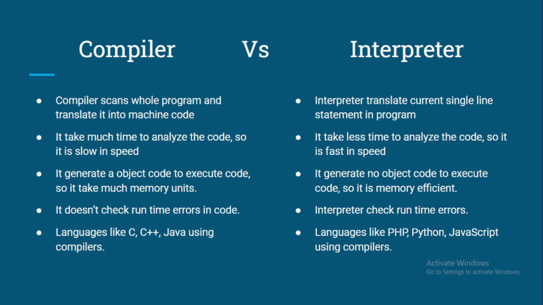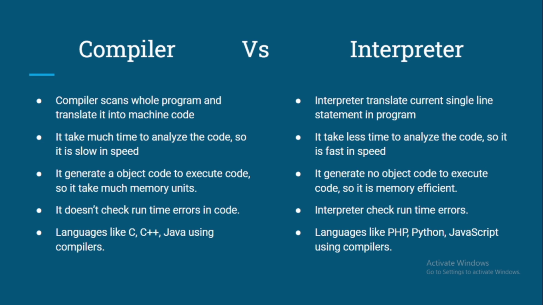On the other hand, the interpreter starts executing the code instantly. It will read the first line and give the output, second line and third, and so on. So interpreter is very fast as compared to compiler. But it doesn't mean that interpreter is better or compiler is better.